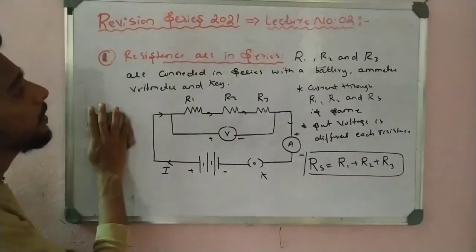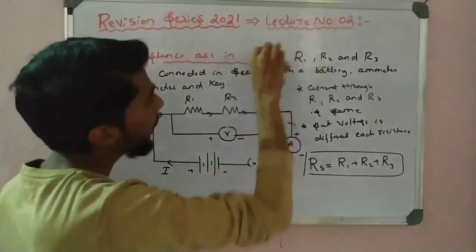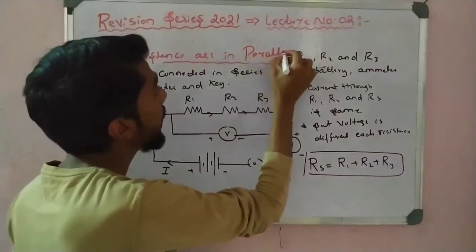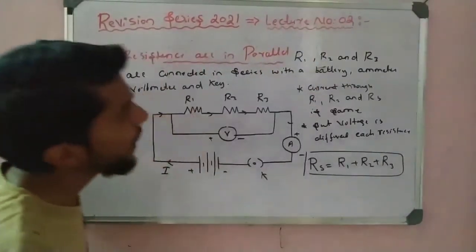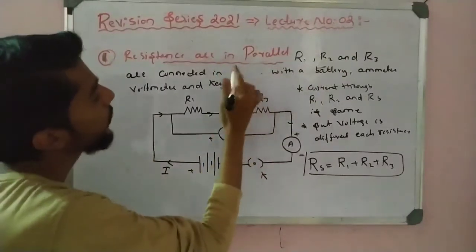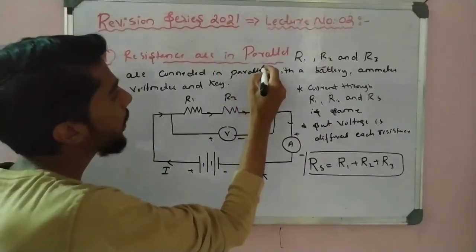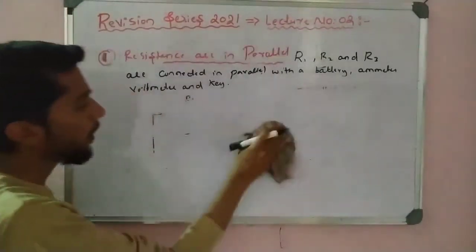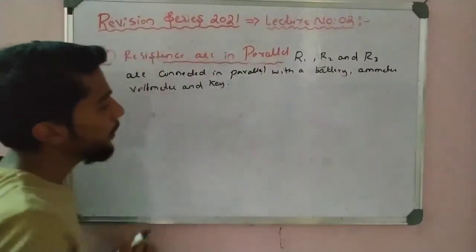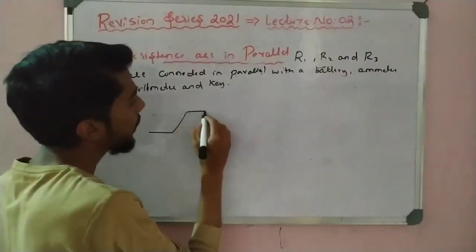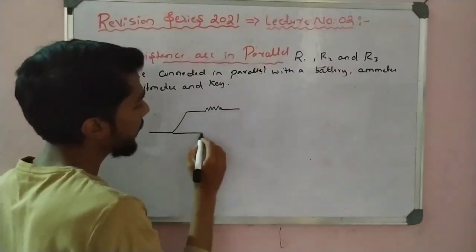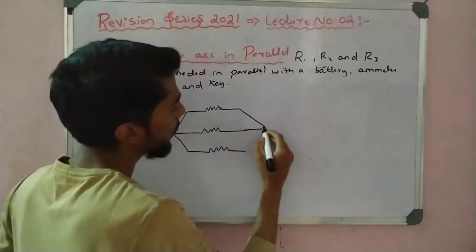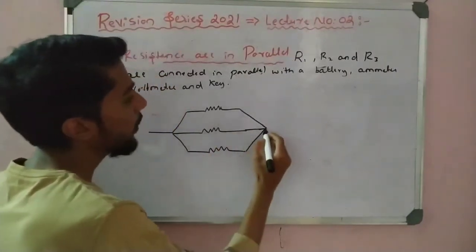Okay, after that I can write about parallel. When I come to parallel, the diagram is changed. I can write R1, R2 and R3 connected in parallel. So what is the diagram? See here. In the case of parallel, the diagram is different, like that. This is the diagram for parallel.